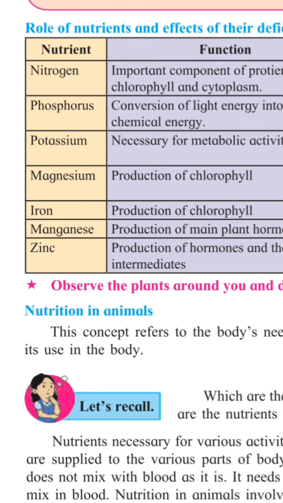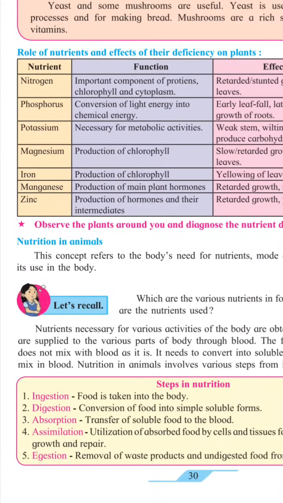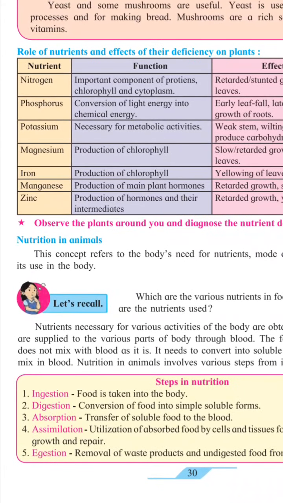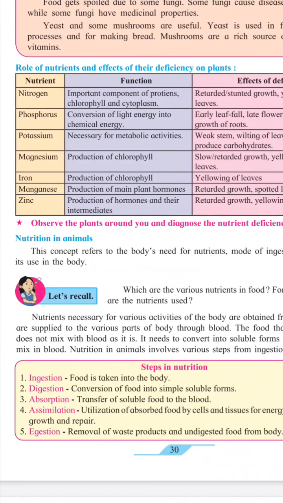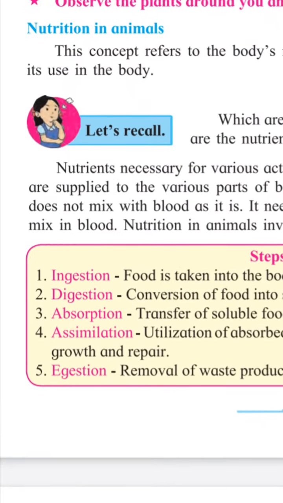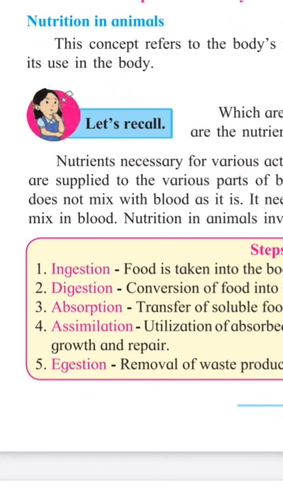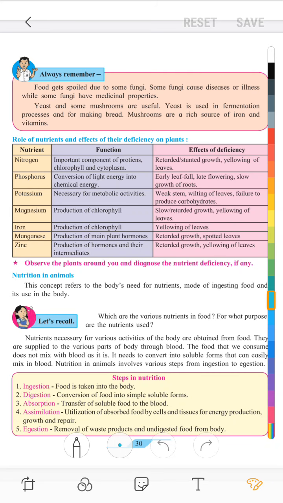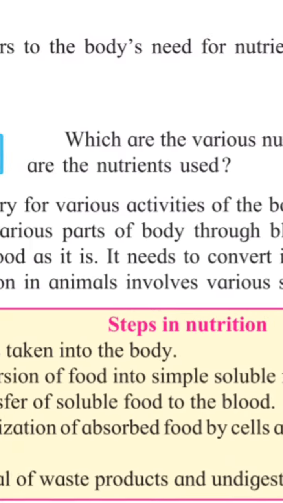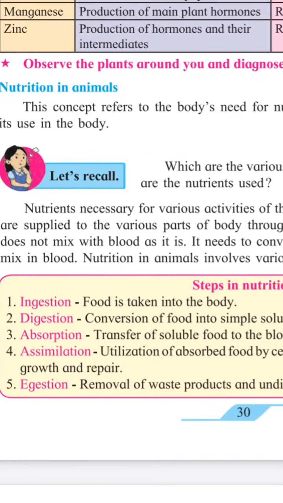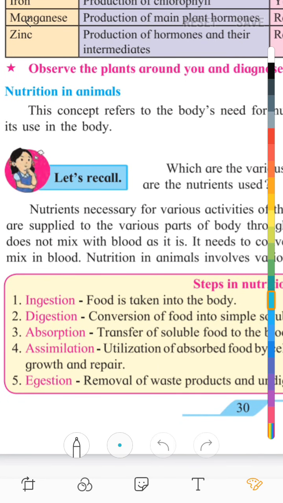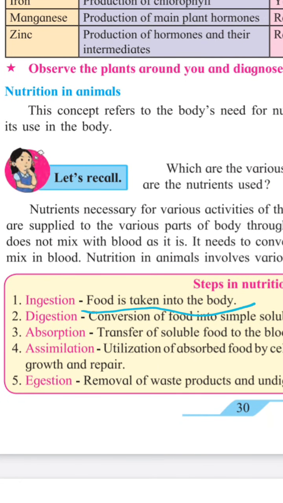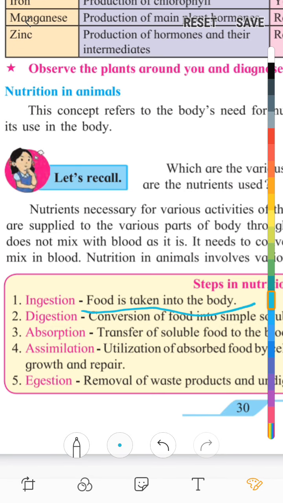Now we are going to learn about the animals. What are the steps of nutrition in animals? Here you can see 5 steps are there. First is ingestion. So, ingestion means what? Ingestion means food is taken into the body.